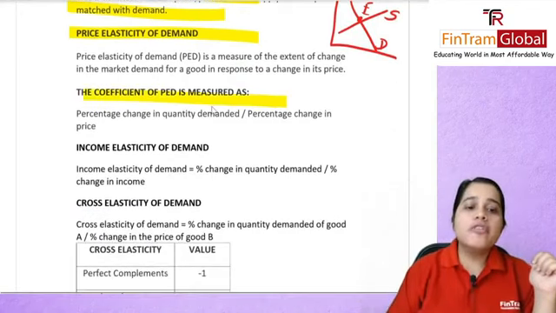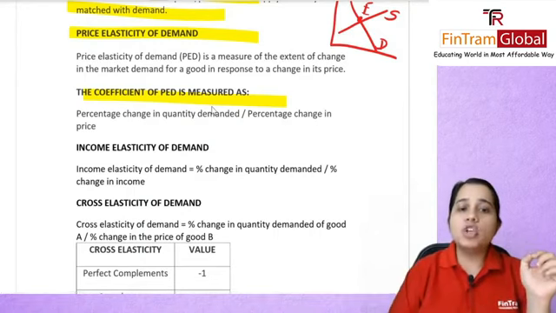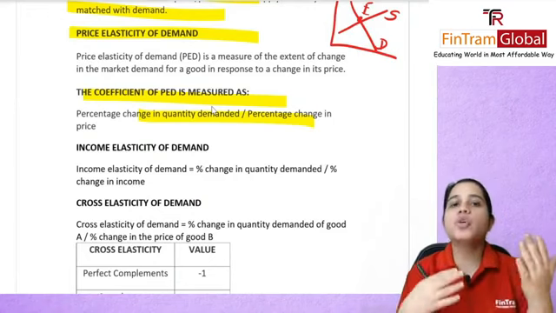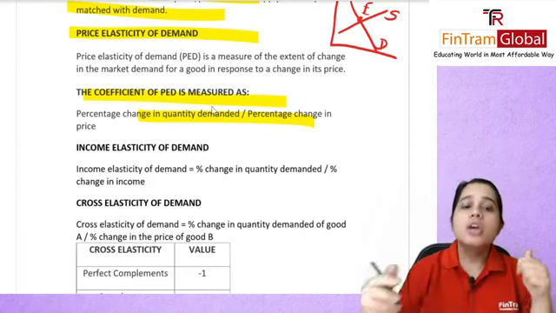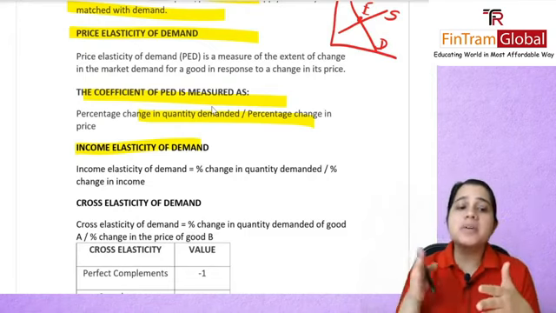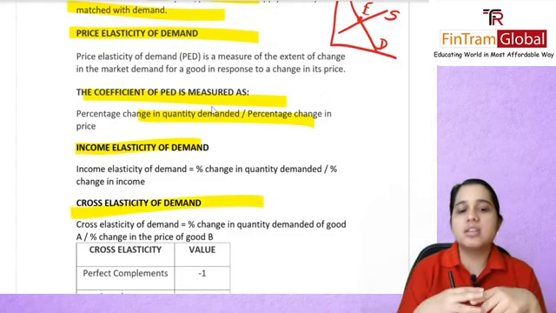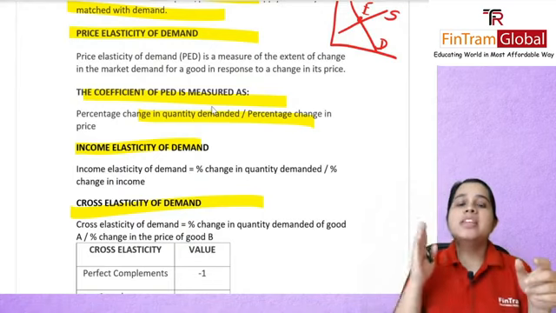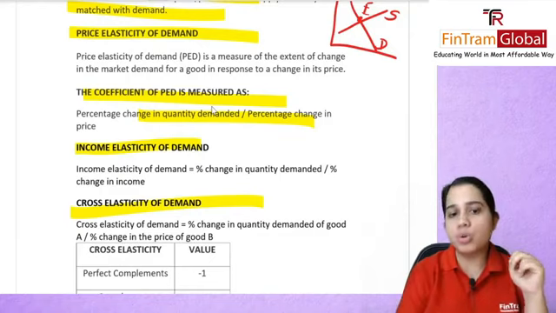Then you have your coefficient of PD. The formula was basically the percentage change in quantity demanded divided by the percentage change in price, and by doing that you can find out the coefficient of PD, that is your price elasticity of demand. You have your income elasticity, the percentage change in quantity demanded divided by the percentage change in income, now instead of price. And you have your cross elasticity of demand, wherein the percentage change in quantity demanded of good A is divided by the percentage change in price of good B. So this is between two goods.